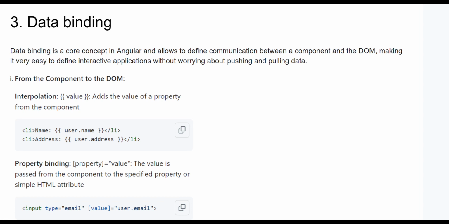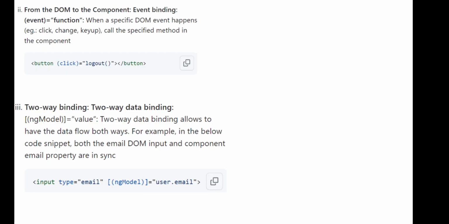And also we have property binding. We write like this, and the value is passed from the component to the specified property or simple HTML attribute. And also if we want to go from the DOM to the component, we can use event binding when a specific DOM event happens. For example, when we click or change or press a key down, we can call the specified method in the component.